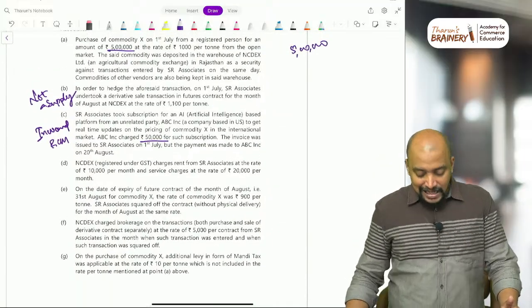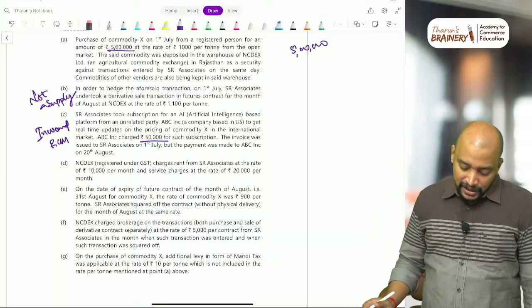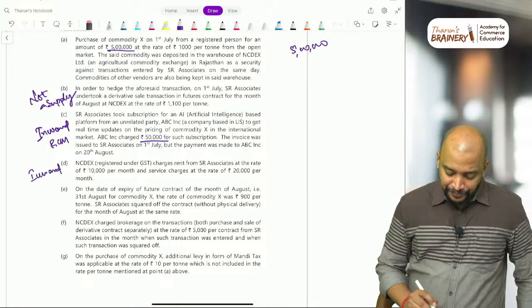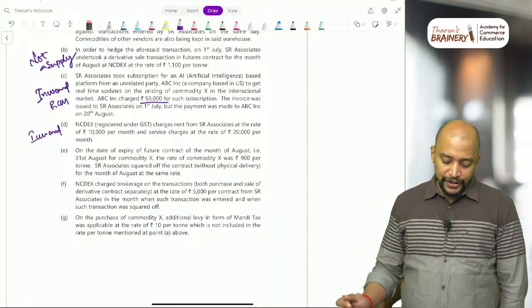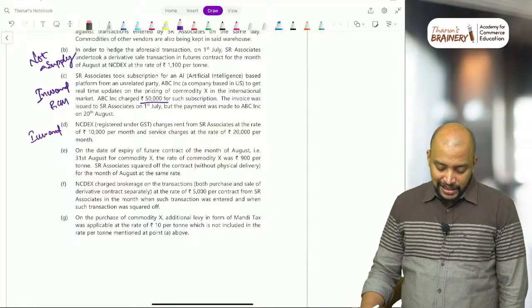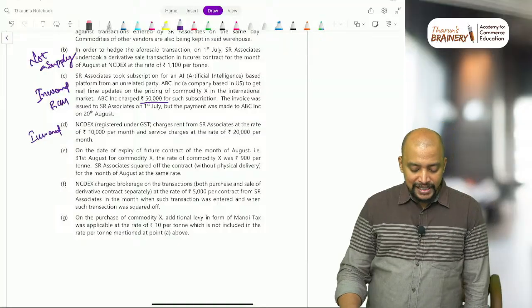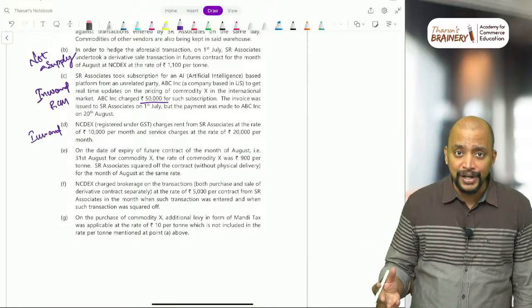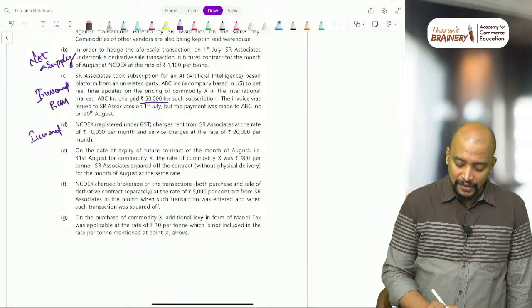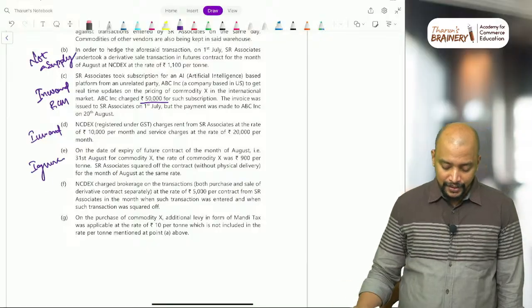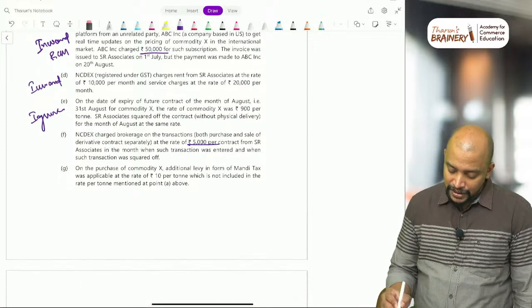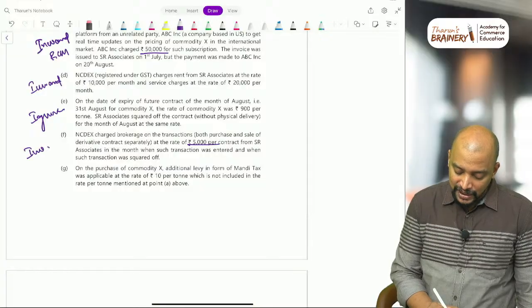NCDX, registered under GST, charges rent from SR Associates at the rate of 10,000 per month and service charges at the rate of 20,000 per month. Again, this will be inward supply. Then on the date of expiry of the future contract of the month of August, that is 31st August, the rate of commodity X was 900 per ton. SR Associates acquired off the contract for the month of August at the same rate without physical delivery. First of all, this acquiring of the transactions is a transaction in securities, which is not relevant, so we need to ignore it. Then NCDX charged a brokerage on the transactions, both purchase and sale, at the rate of 5,000 per contract from SR Associates. Again, it will be inward supply.